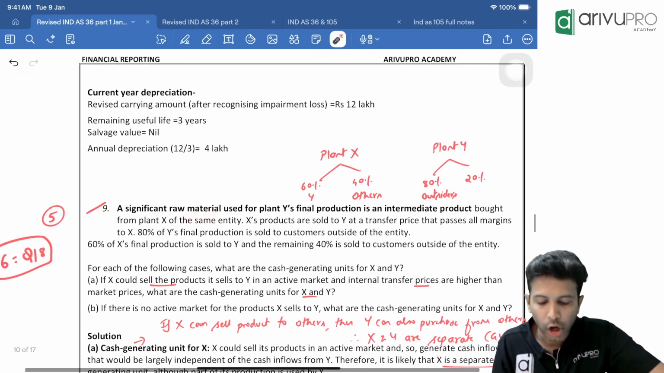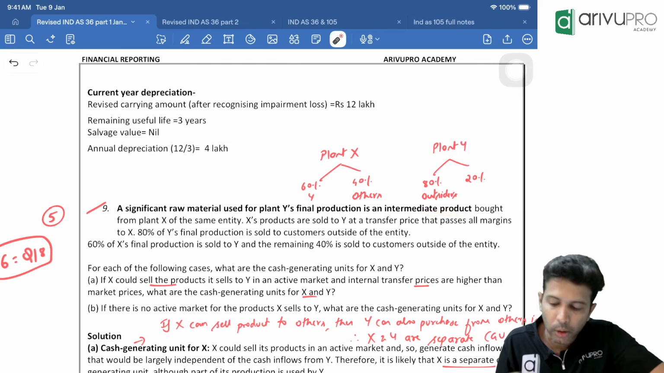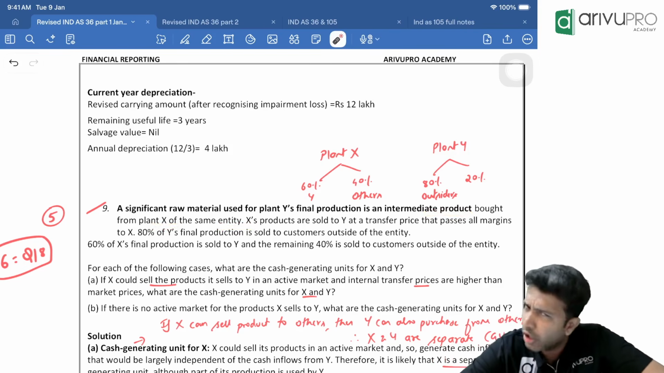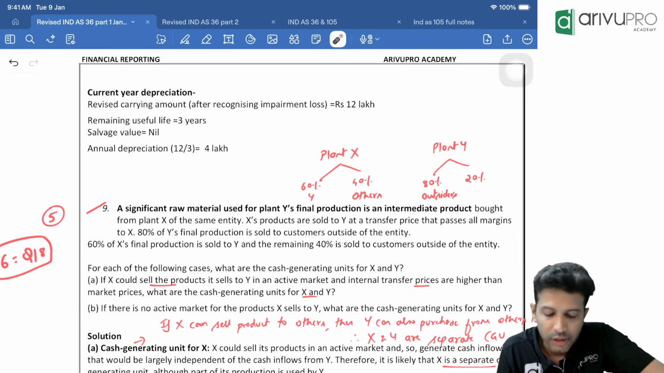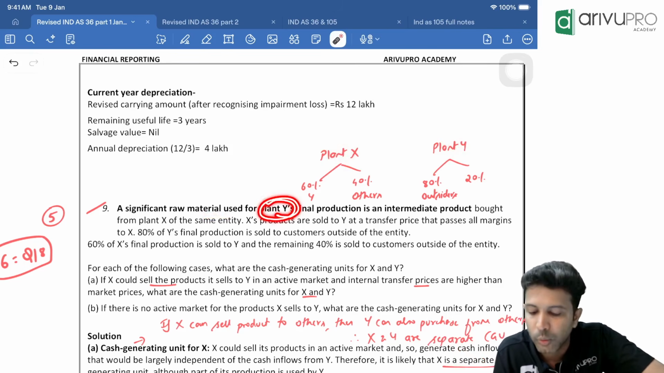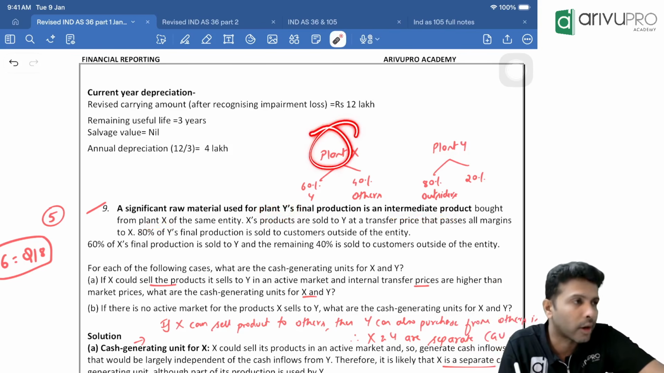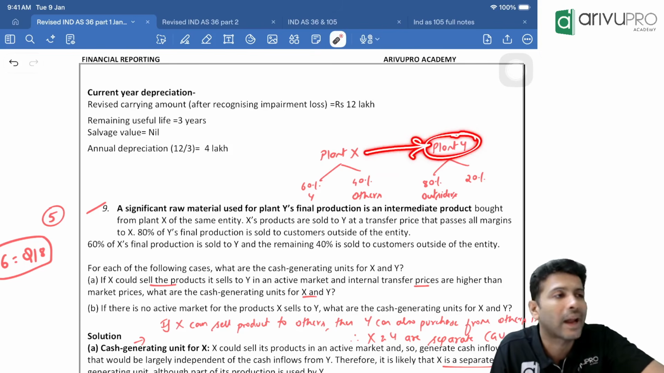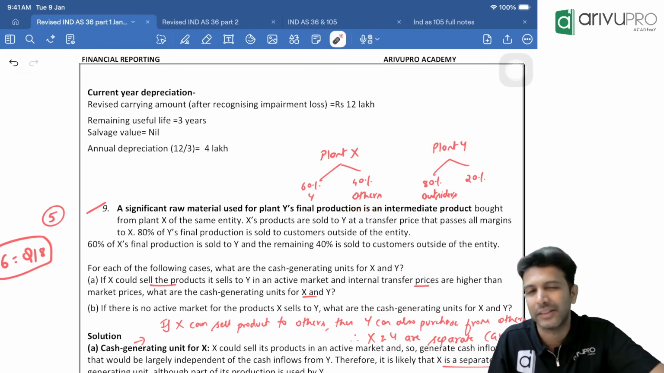A significant raw material used for plant Y's final production is an intermediate product bought from plant X of the same entity. So we have two factories or plants, plant X and plant Y. The significant raw material used by plant Y is an intermediate product produced by plant X. Plant X will produce a product and that product is sold to plant Y. Whatever finished goods plant X produces becomes raw material for plant Y's activity.